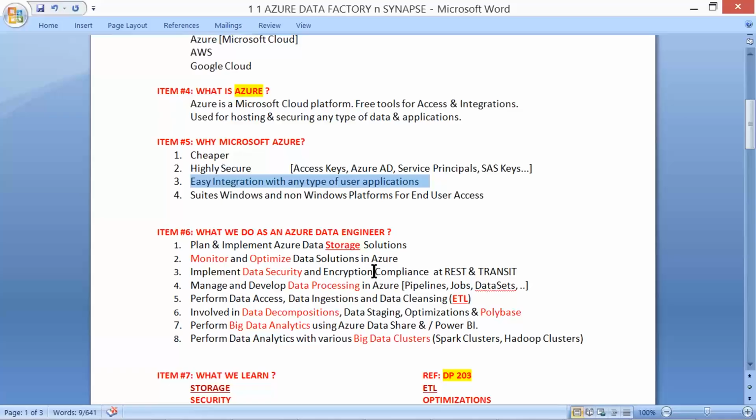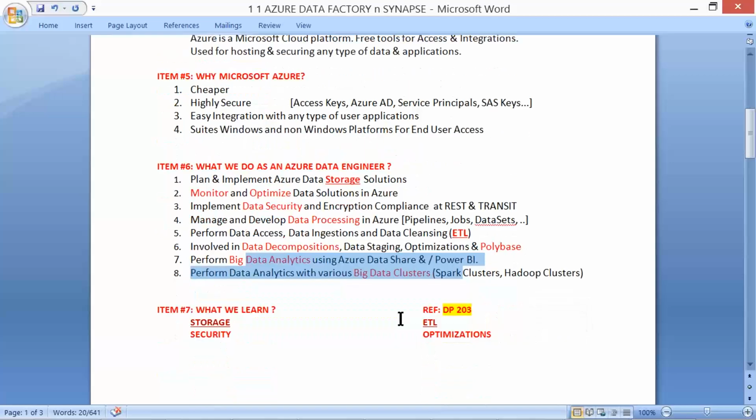So in general, at your job desk as a data engineer, we are mostly involved in storage, optimization, security, data processing, ETL with something called Polybase, which is part of our course, big data analytics, and cluster management.